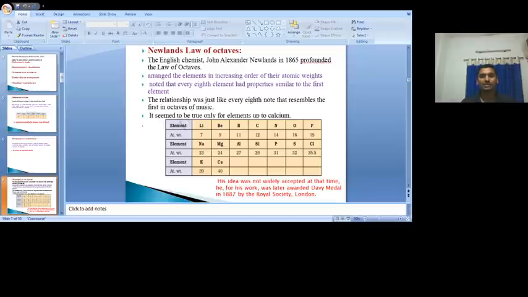The elements which have similar properties come under one group. That is the one clue we can observe in Newland's law of octaves. That's why he was awarded the Davy Medal by the Royal Society of London.